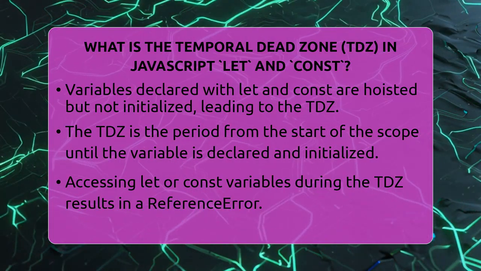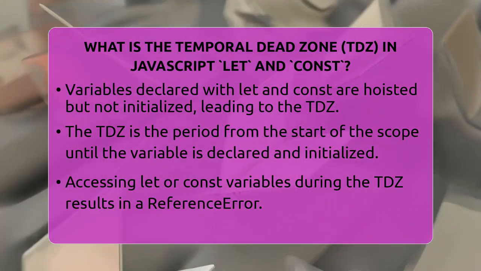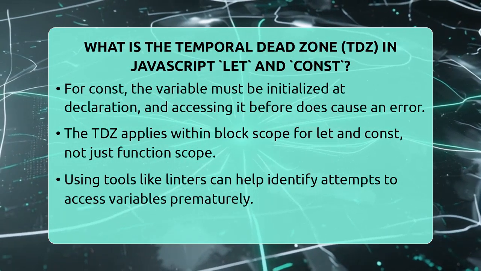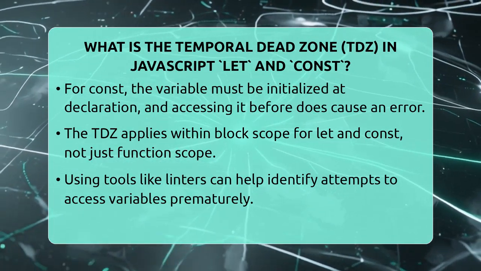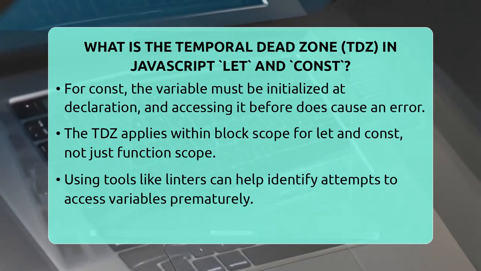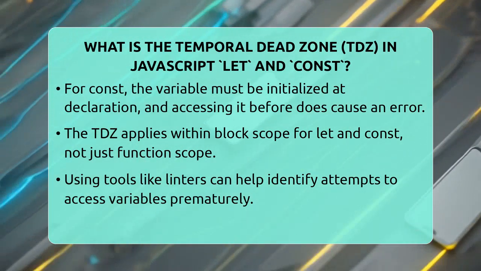If you try to access a variable declared with let or const during this time, JavaScript throws a reference error. For example, if you write console.log(a) before declaring let a = 5, you will get an error saying you cannot access a before initialization. This is because a is in the TDZ from the start of the block until the line where you declare and assign it a value.